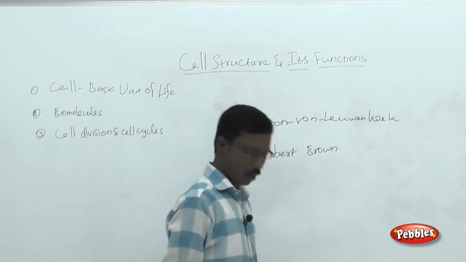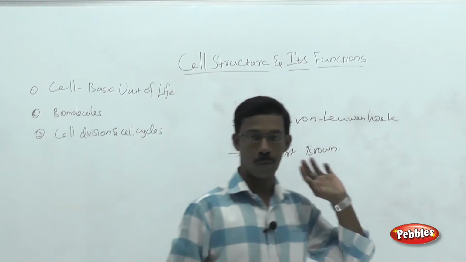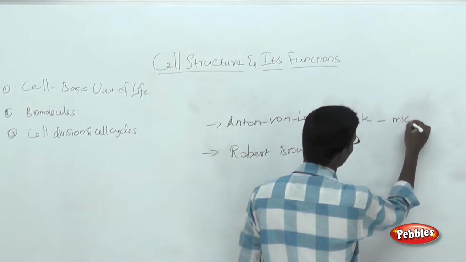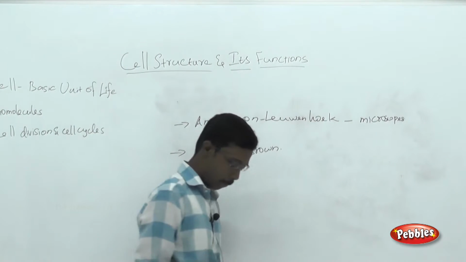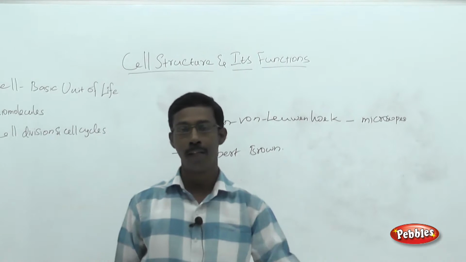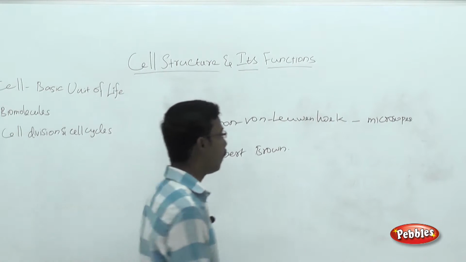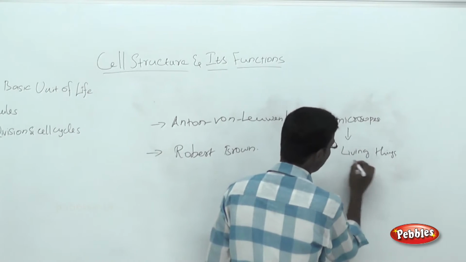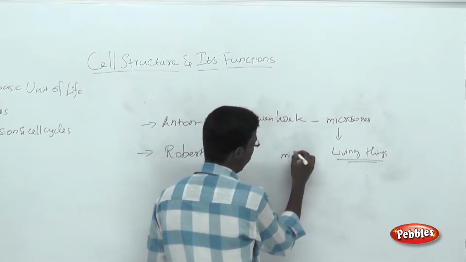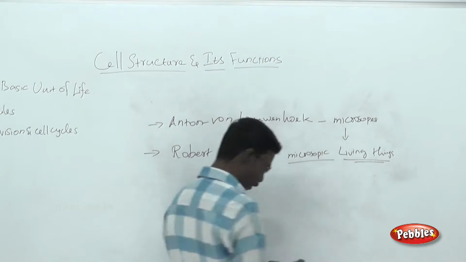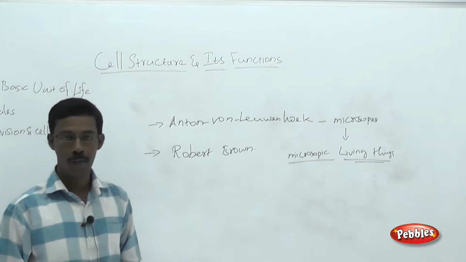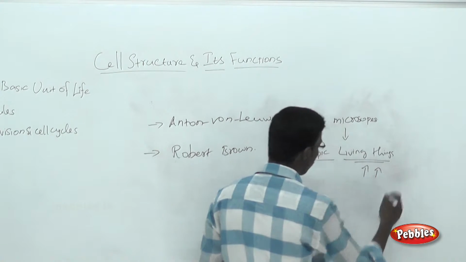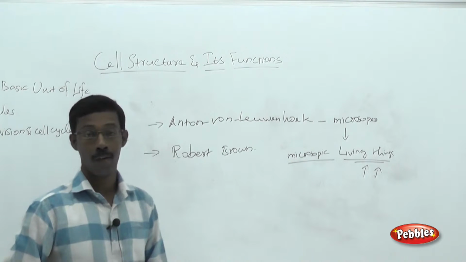Anton von Leeuwenhoek was impressed by astronomical studies, and he used microscopes to observe samples, water samples and various other samples. He discovered the presence of microscopic living things. That is the point you have to remember. He discovered that there are many microscopic structures available in nature, in the world.